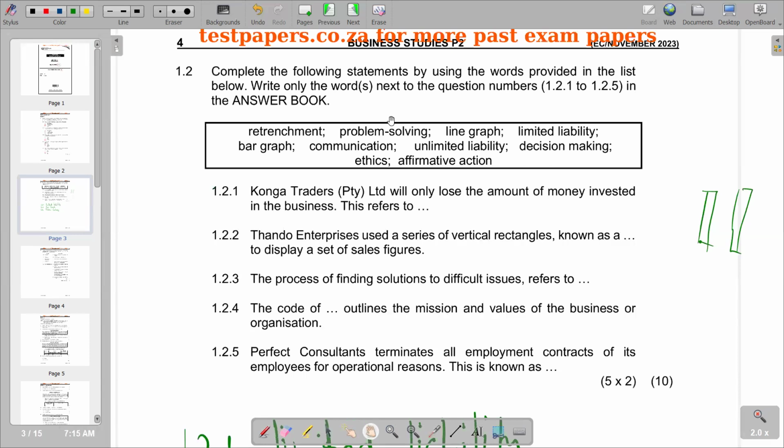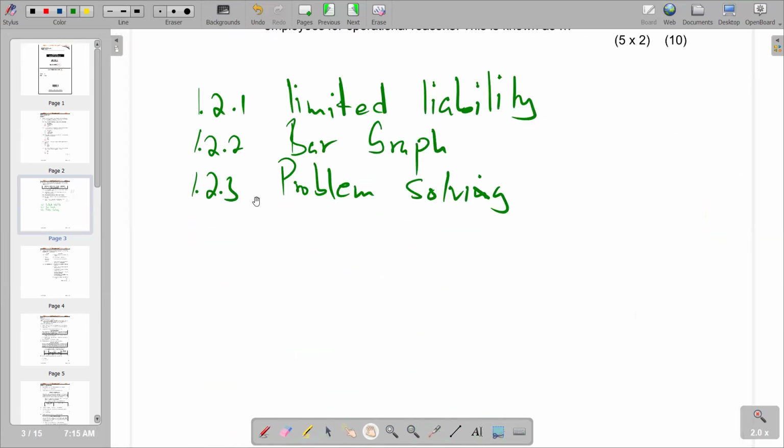So basically, moral principles are a guide in terms of what is right or wrong, the way that you behave yourself. So those are the explanations, a clear explanation of ethics. So 1.2.4, we are saying the code of ethics outlines the mission and values of the business or organization. So 1.2.4, we have ethics.